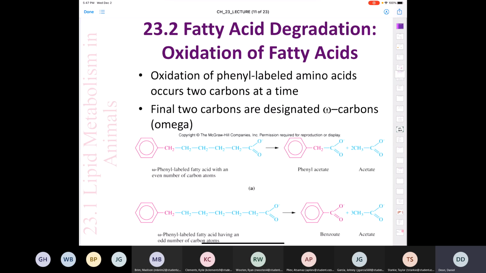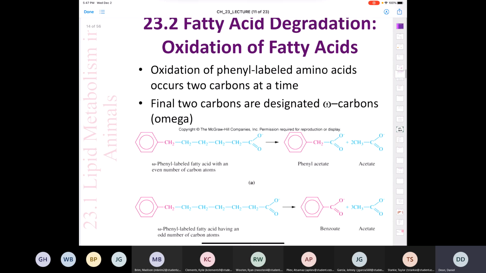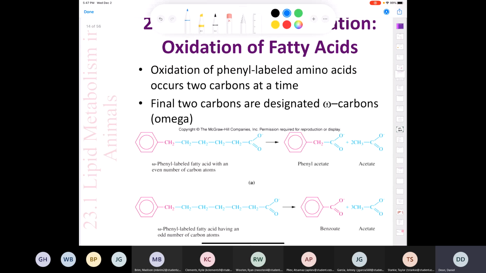And historically, if we look at the history of the study of beta oxidation, a chemist named Franz Knoop did a really interesting experiment a long time ago where he took phenyl-labeled, it says here, oxidation of phenyl-labeled amino acid occurs 2 carbons at a time. So this is a mistake. I just looked at this and I'm like, that's not right. It should say phenyl-labeled fatty acids.